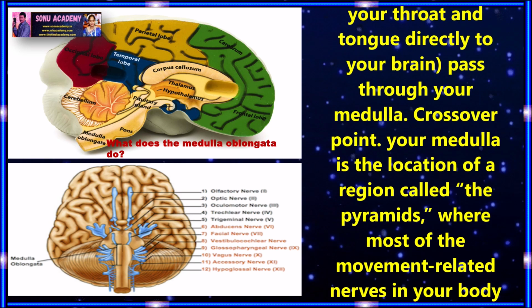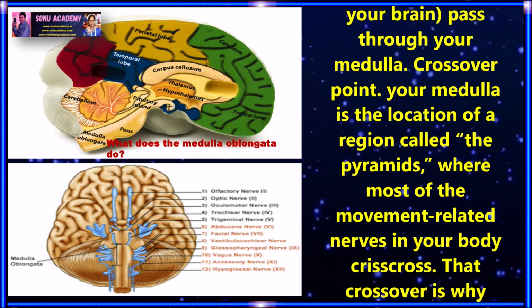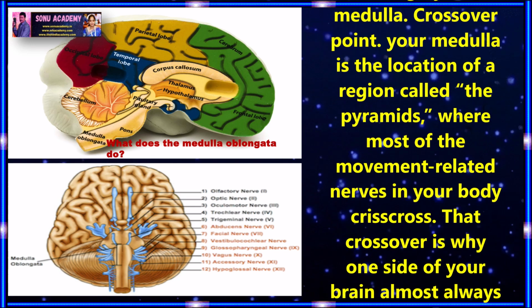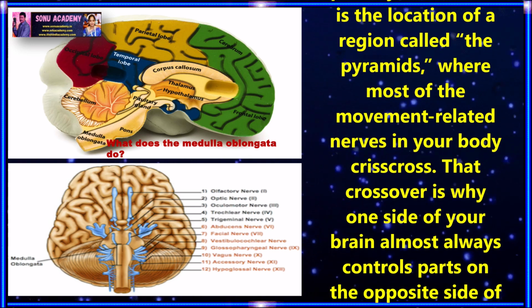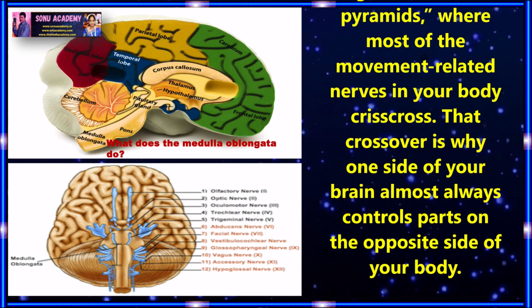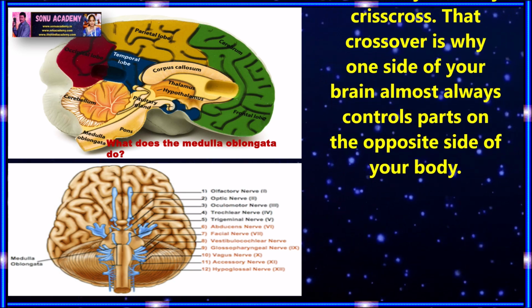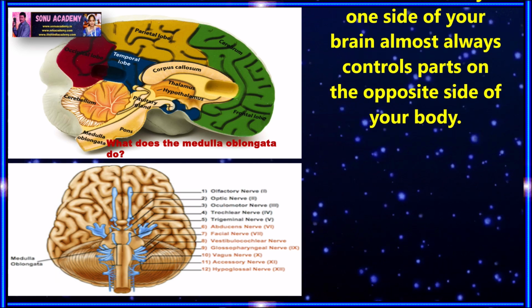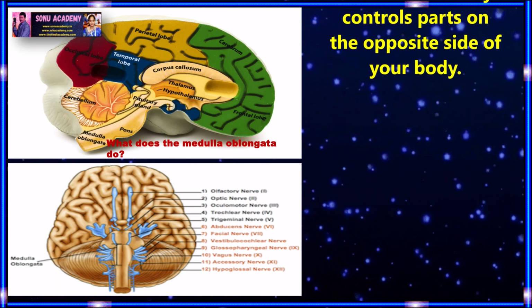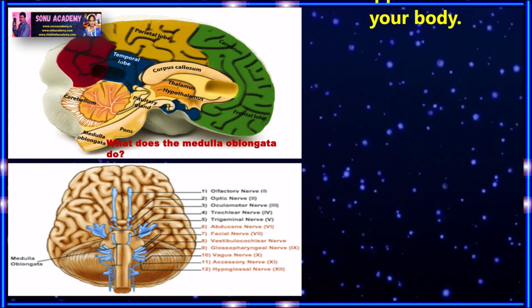through your medulla. Crossover point. Your medulla is the location of a region called the pyramids, where most of the movement related nerves in your body crisscross. This crossover is why one side of your brain almost always controls parts on the opposite side of your body.